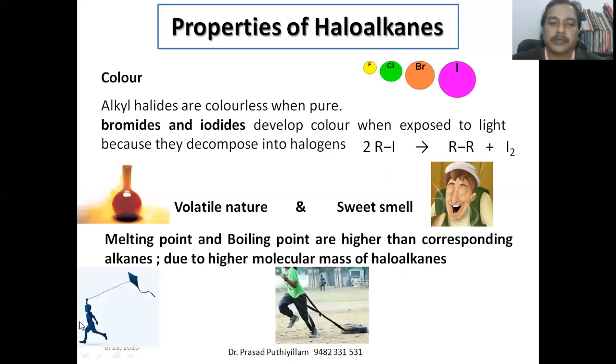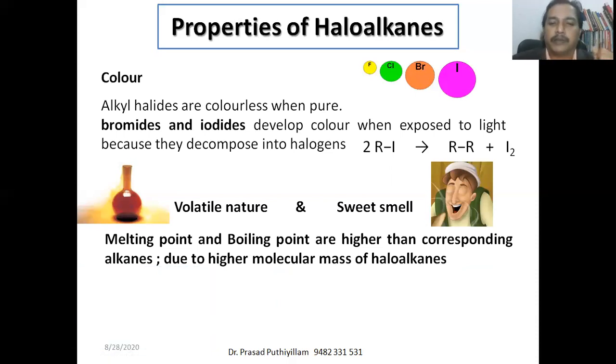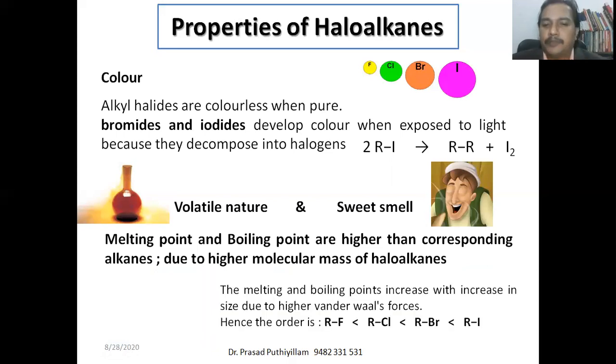Here is the schematic representation and picturization with a kite or a tire, showing how fast the molecules can move. What I mean is that the melting and boiling point increases with increase in size due to higher van der Waals forces. That's what I explained here.